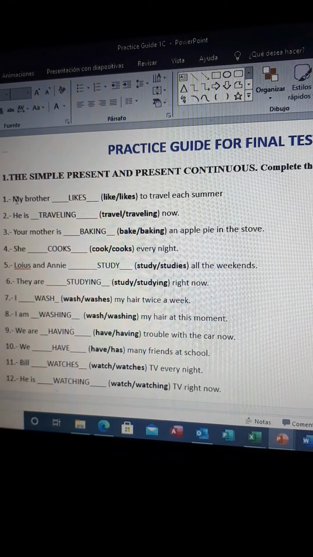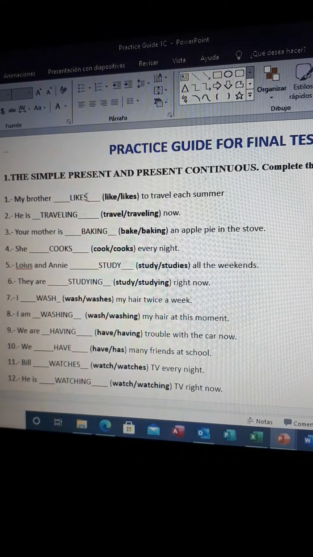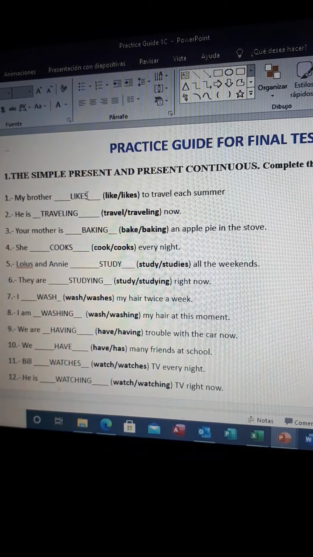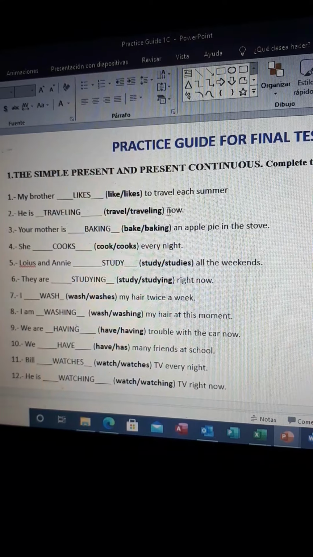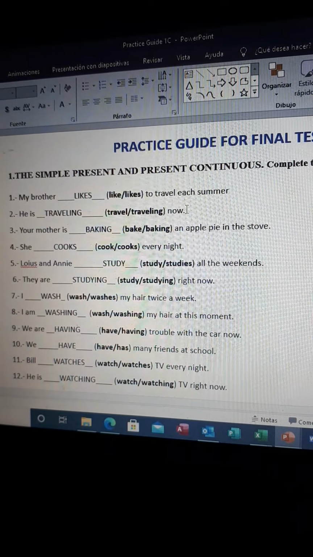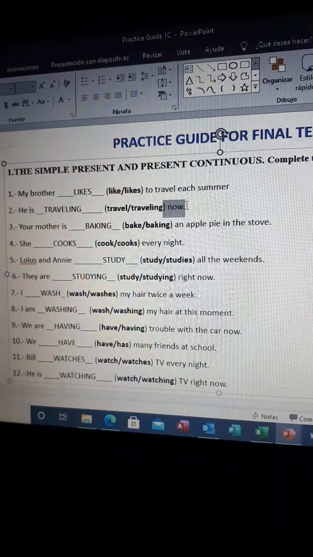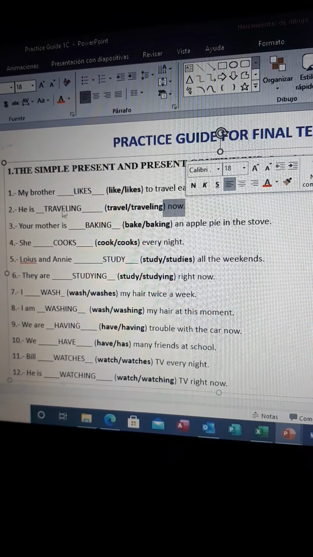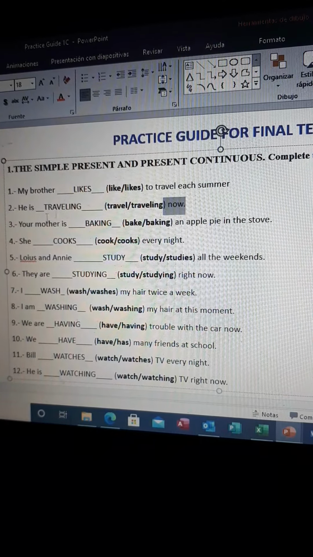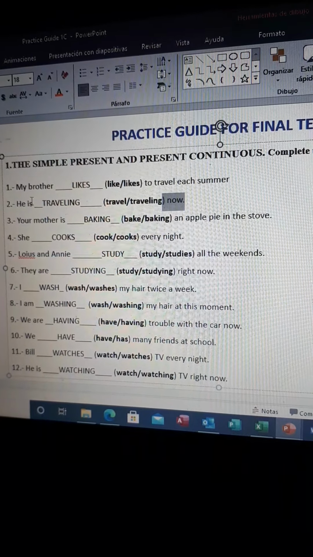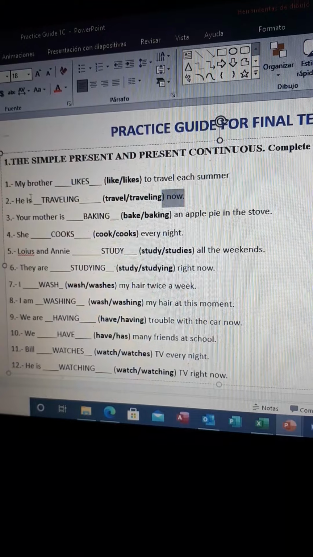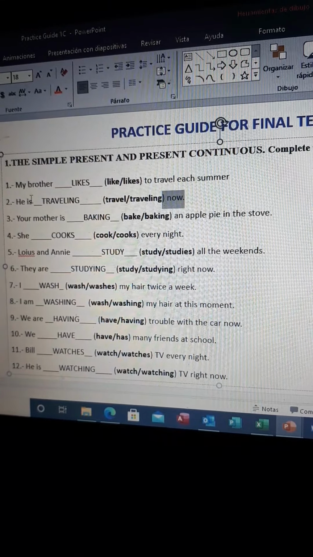And like this is singular, we need to use likes. But if it is an action of this moment, for example, if this person is traveling right now, we're going to use ing, and the ing goes with the verb to be. Okay, so he is traveling right now, or at the moment, or now.